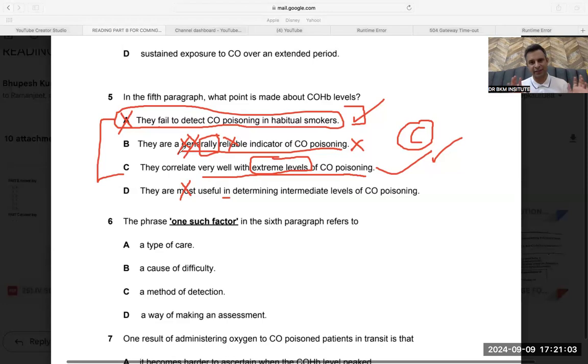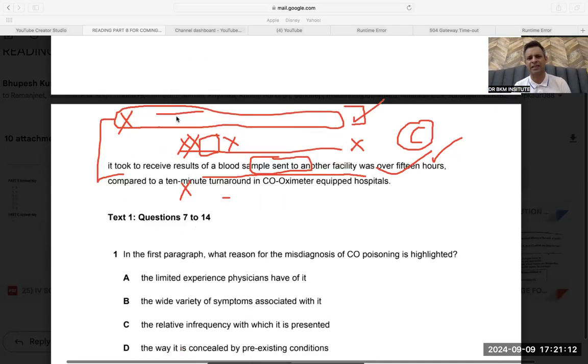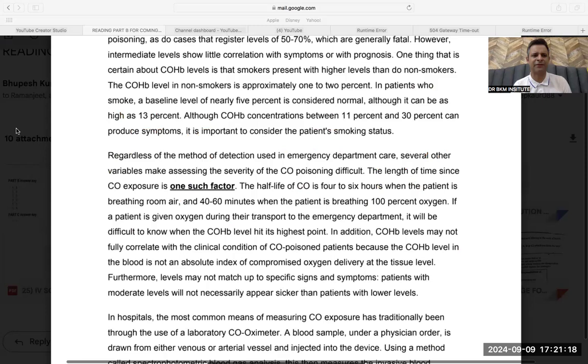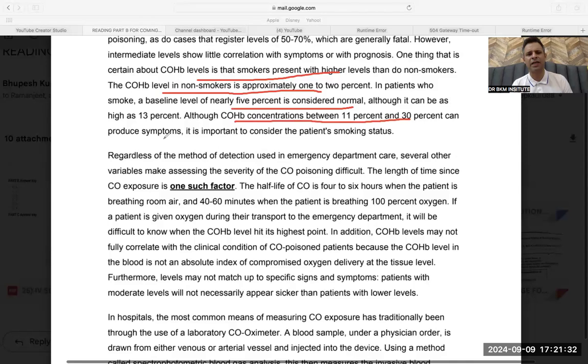So then you are stuck between A and C. Then in the final exam, you only see "they fail to detect." Is it given that they fail to detect carbon monoxide poisoning in habitual smokers? Let's see the last two lines, habitual smoker lines. Let's see whether it is given. One thing is that smokers present with higher levels. The carboxy in the non-smoker is only 2%. Baseline is 5 to normal, although it is normal. Although carboxy between 11 to 30% can produce symptoms, it is important to consider patients. They were just saying it is important to consider. They never said they will fail to detect. Simple elimination. Then you reach the C option.